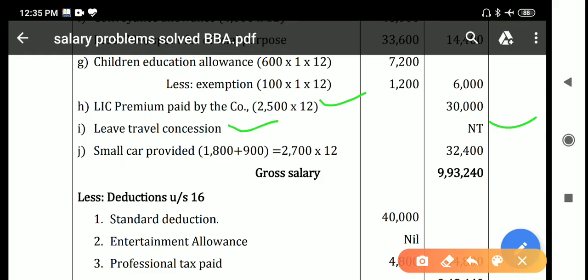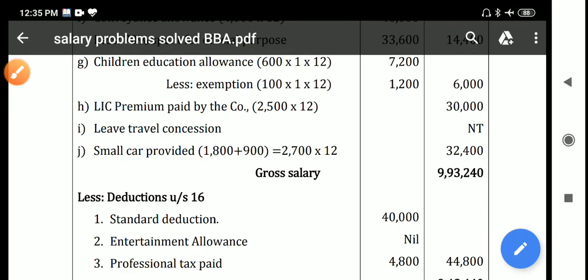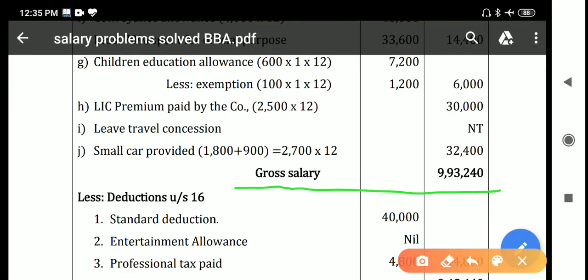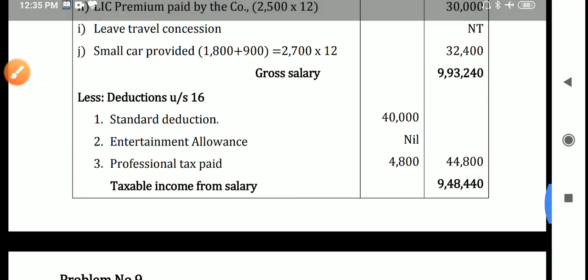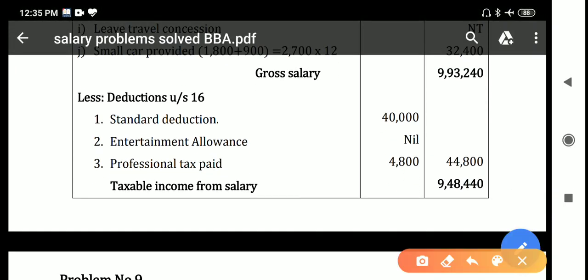If it is used for both official and personal purposes, 1,800 plus 900 is taxable. 1,800 plus 900 is 2,700 into 12 months, so it will be 32,400. If you add all the amounts, you get the gross salary, 9,93,240. Next you have to deduct the deductions under section 16.